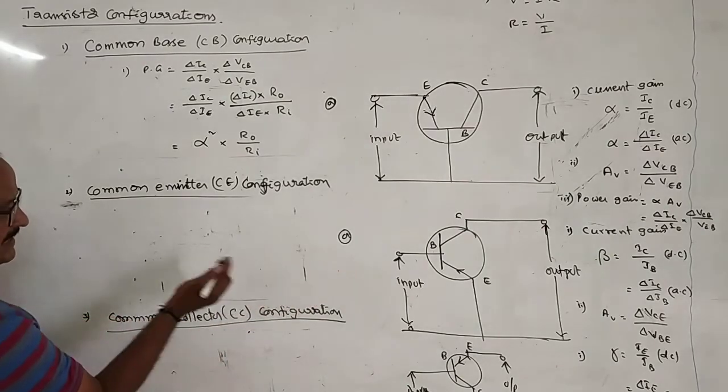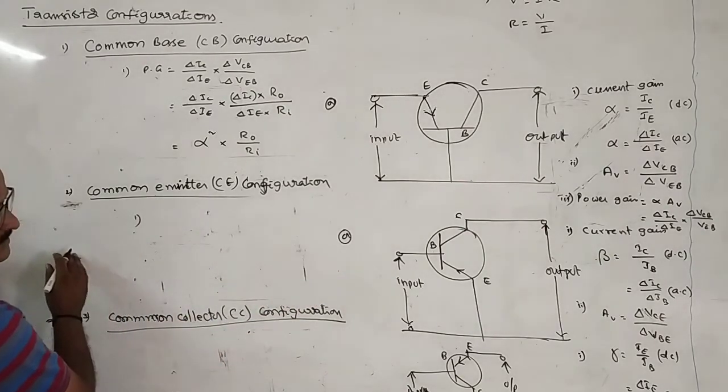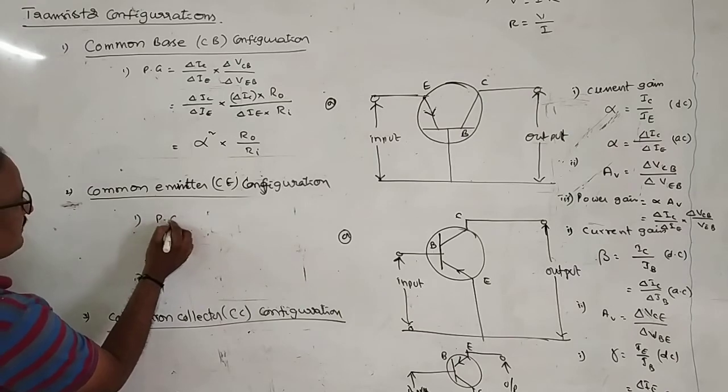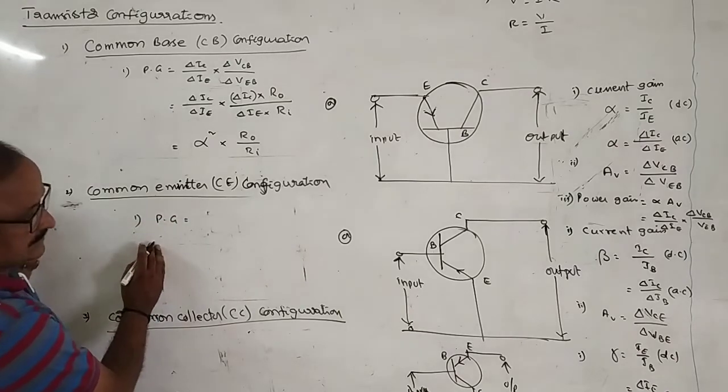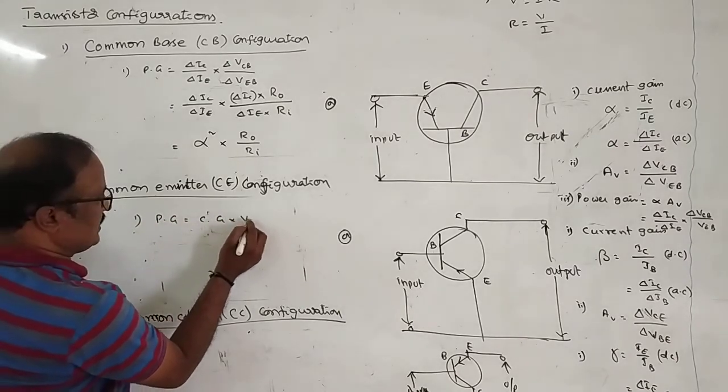What is the formula for power gain in case of CE configuration? For CE configuration, power gain is equal to current gain into voltage gain.